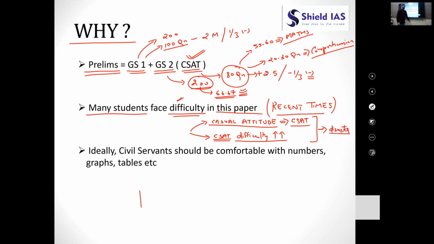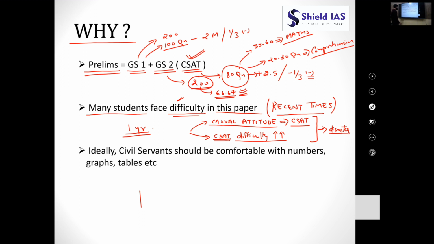Just imagine you will be getting around 100 marks in the GS paper 1, and you fail in CSAT. You will be wasting a full year. So, don't commit this mistake. Just prepare the CSAT paper holistically. How you have to prepare, we'll talk about in the next slide.